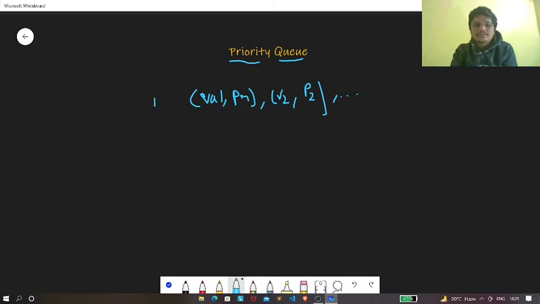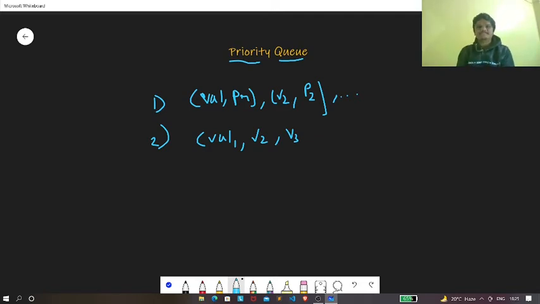This is one kind. You can consider also another kind, where you consider only the value, and here the value signifies the priority. So you can consider value 1, v2, v3, and so on, and here the value only signifies the priority, right?